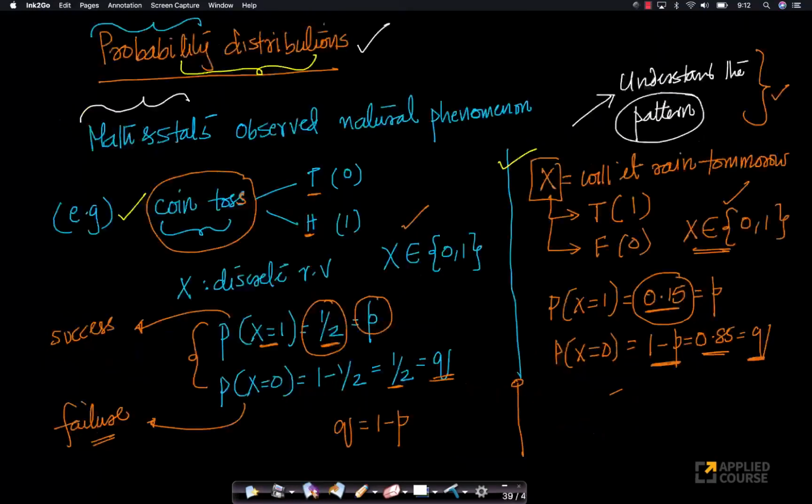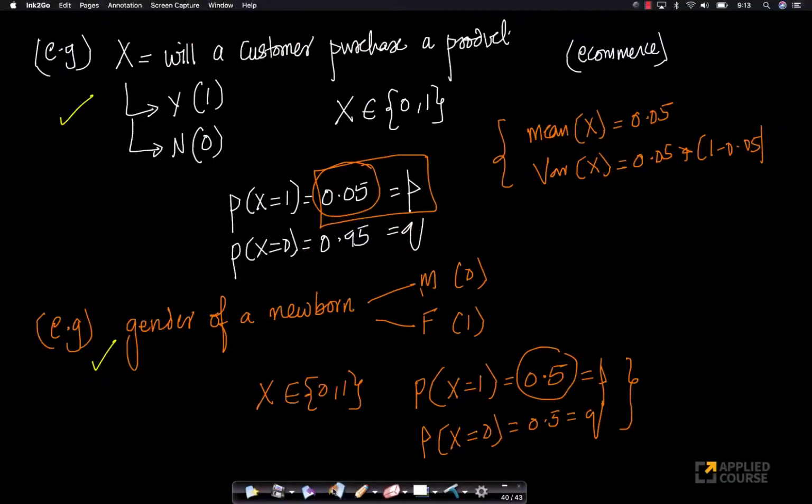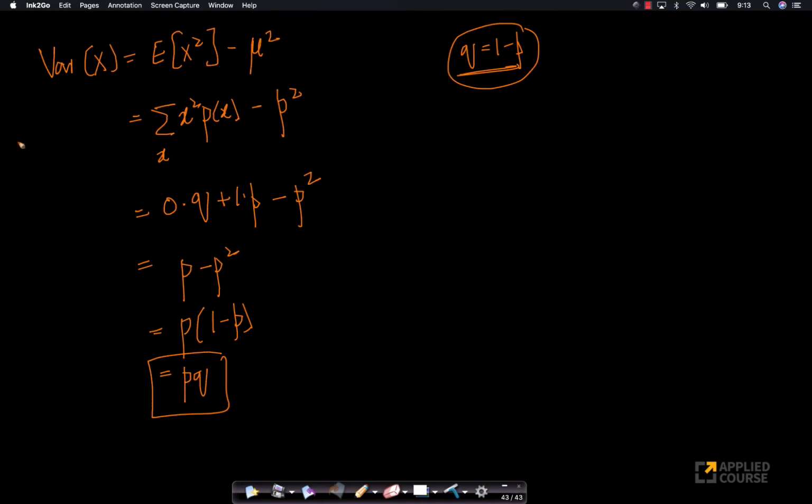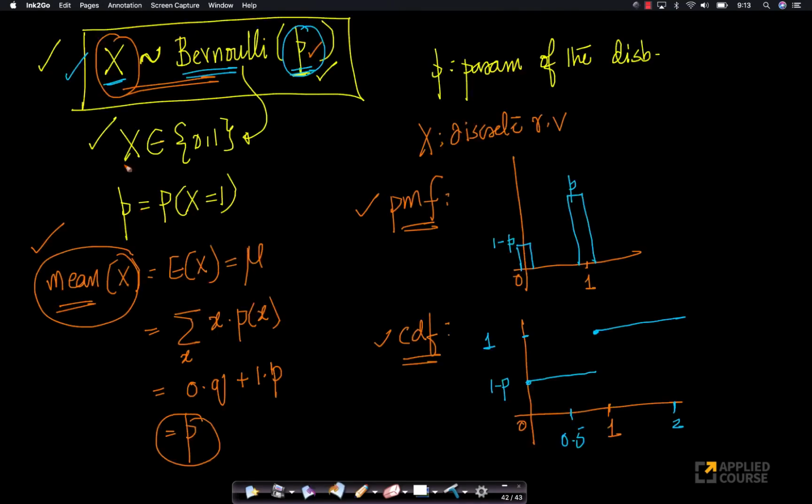And this is the innovation that mathematicians and statisticians have done. They've looked at lots of natural phenomena which occur over and over again, and they've built a mathematical model for it. And these results like PMF, CDF, mean, variance, these are all properties of this distribution, right? And now if somebody tells me, given some real world phenomenon, if it has two outcomes and the probability of success is p, that's it, I'm done.